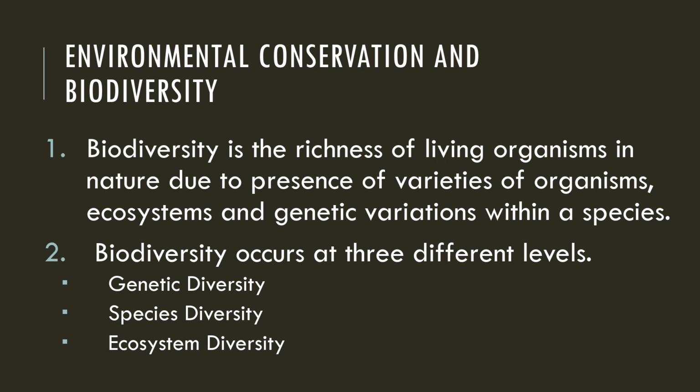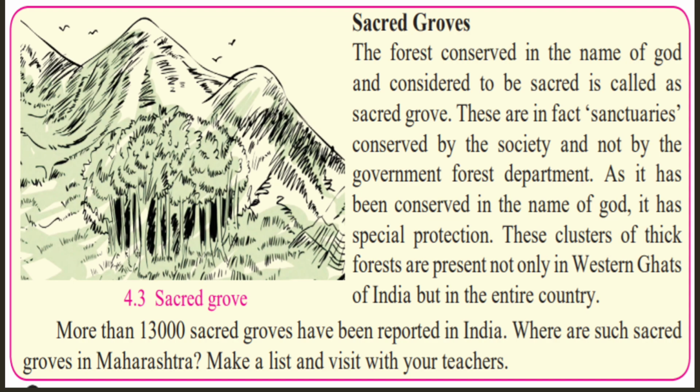So this biodiversity, we have explained these three levels of biodiversity, which are genetic diversity, species diversity, and ecosystem diversity. Now we will move towards the next subtopic of this lesson, which is sacred groves. Again, this is very important. The question has been asked in the previous board exams about the sacred groves.